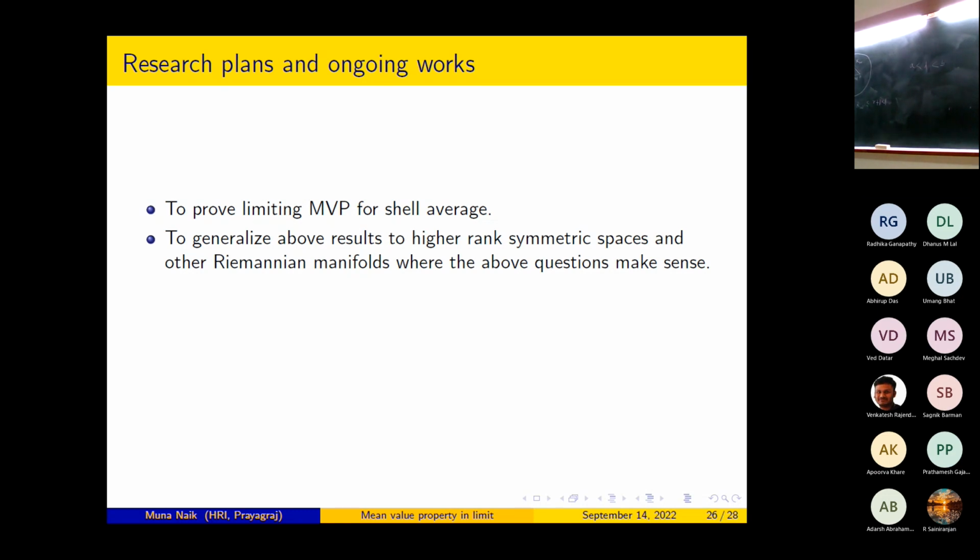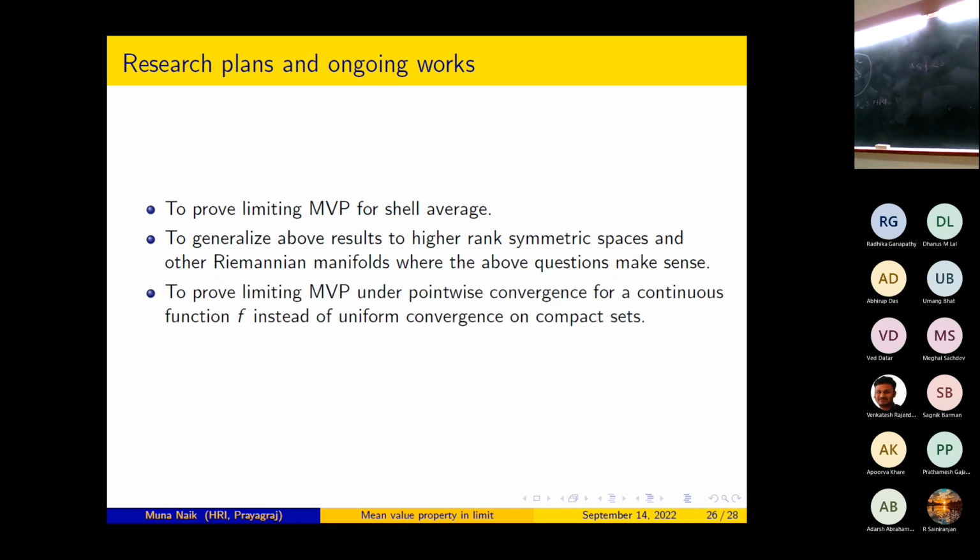We want to generalize the above results to higher rank symmetric spaces and other Riemannian manifolds where the above question makes sense. We have already started working on it and we have got some results also, but we have not completed it fully. Another thing is to prove the limiting mean value property under pointwise convergence for a continuous function f instead of uniform convergence on compact sets, and to assume some growth condition on the function and prove better results.